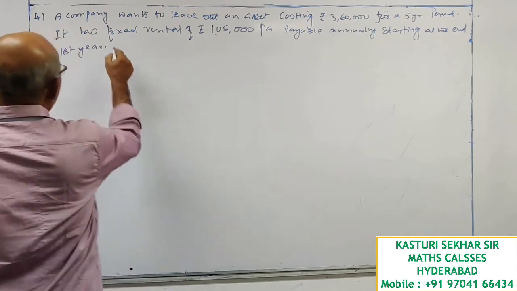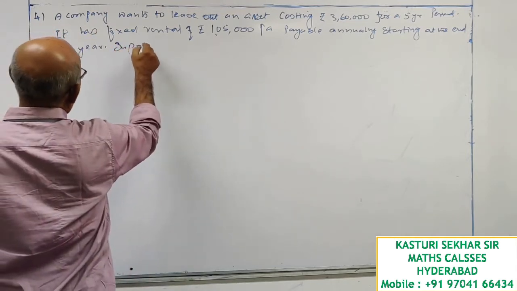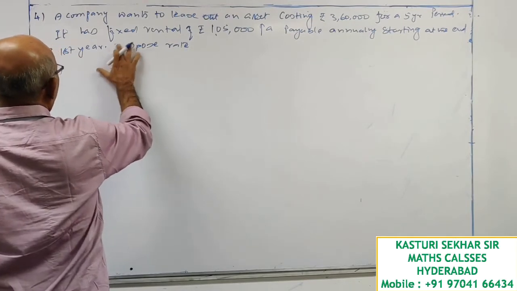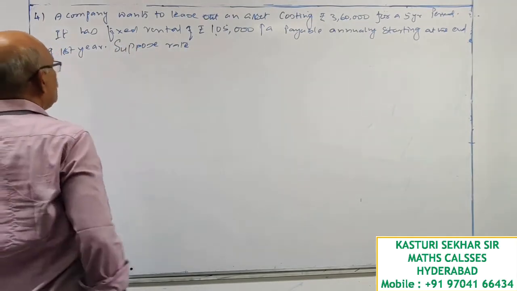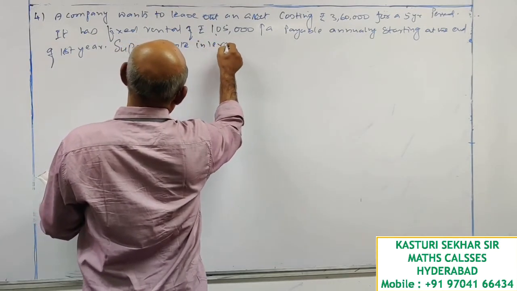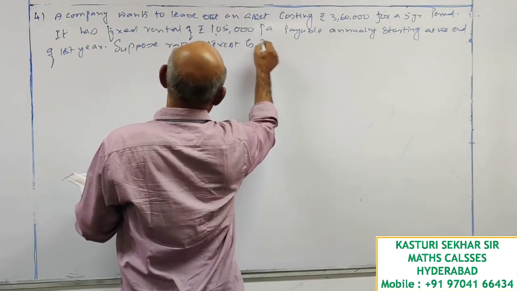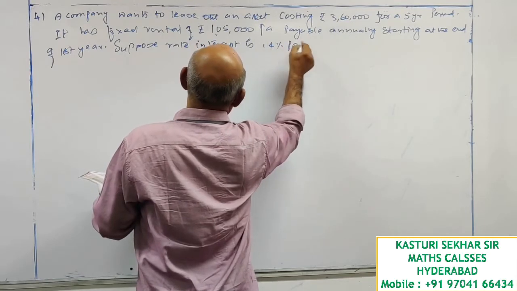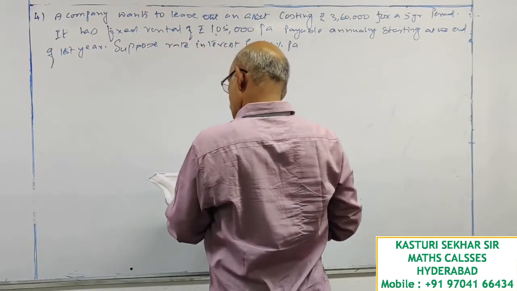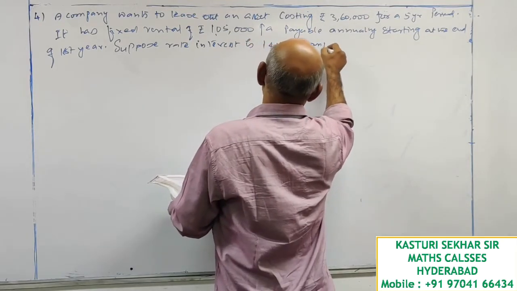Suppose rate of interest is 14% per annum, compounded annually.